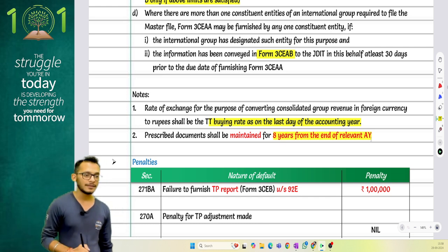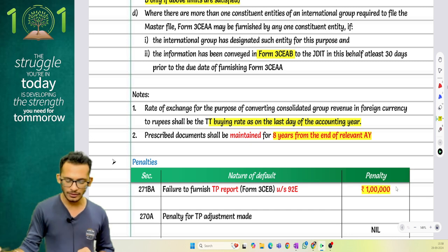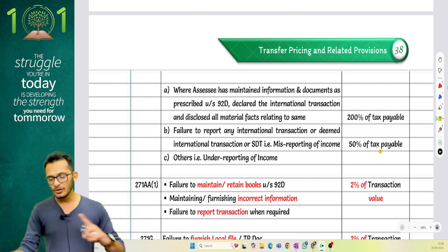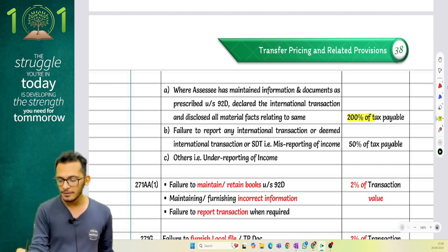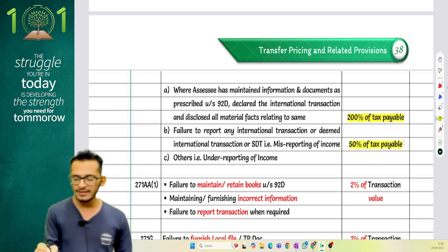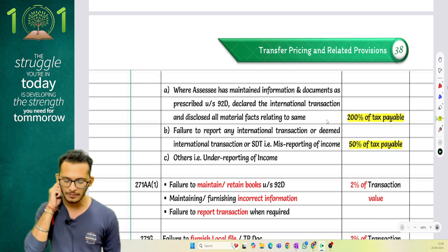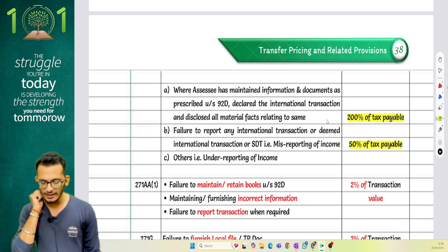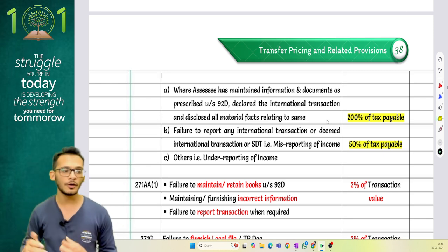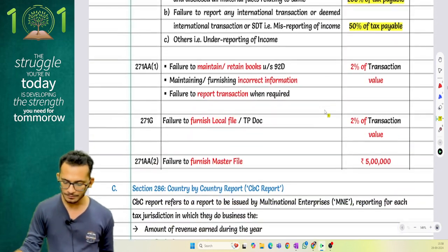In case you make a mistake and a penalty is levied for failure to furnish the TP report, the penalty is 1 lakh rupees. For TP adjustments, if there is misreporting, then it is 200% of tax payable, but if it is underreporting, then it is 50% of tax payable. How does this work? If you maintain books of accounts as prescribed, declare the international transaction and disclose all material facts, then it is going to be 50% of tax payable, but if you make a mistake, then it's going to be 200% of tax payable.